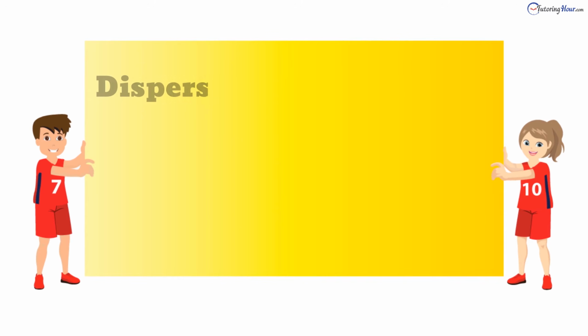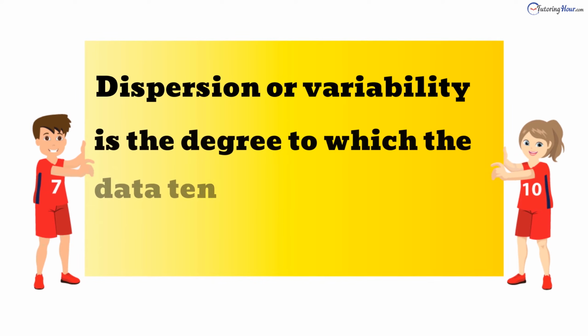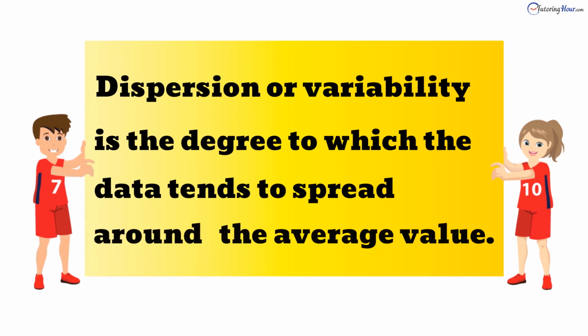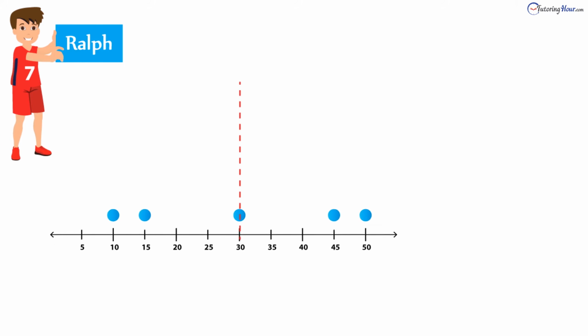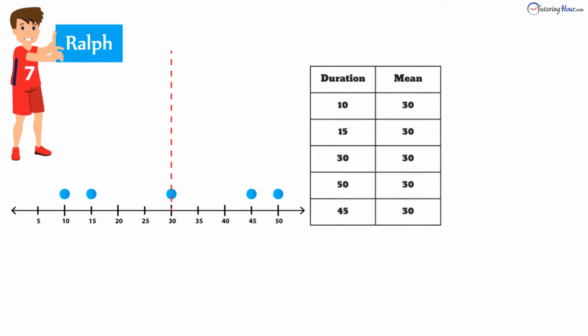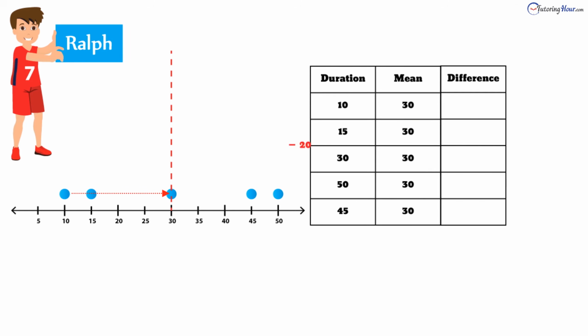We need to figure out the degree to which the data tends to spread around the average value, and that's called the dispersion or variation. First, let's focus on Ralph's dot plot and figure out how much each of his practice sessions, or the data points, have deviated from the mean. We'll subtract the mean from each data point to figure out the deviation. We have 10 minus 30, and that gives us a negative 20. 15 minus 30, and that is a negative 15. 30 minus 30, and that's a 0. 50 minus 30, and that leaves us with 20. 45 minus 30 is a 15.